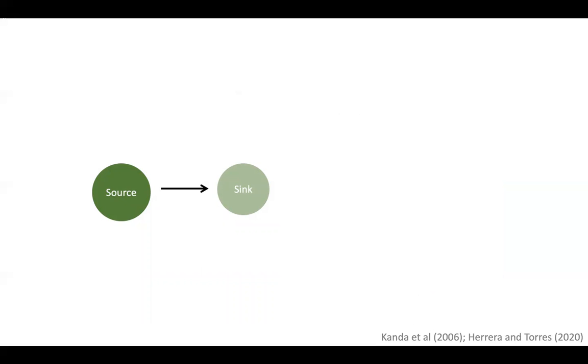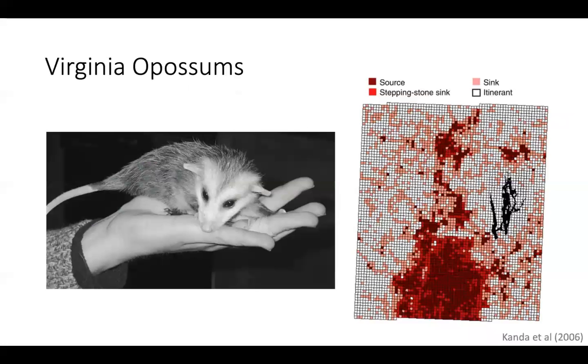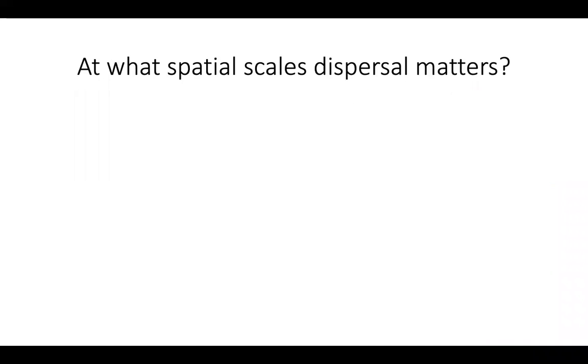For example, an occupied sink patch near the bioclimatic limit can act as a stepping stone for individuals that migrate to colonize faraway sink patches. For example, Kanda and colleagues noted that Virginia opossums in central Massachusetts use stepping stone sinks to occupy faraway sink patches. This naturally leads us to a question: at what length scales does dispersal matter?